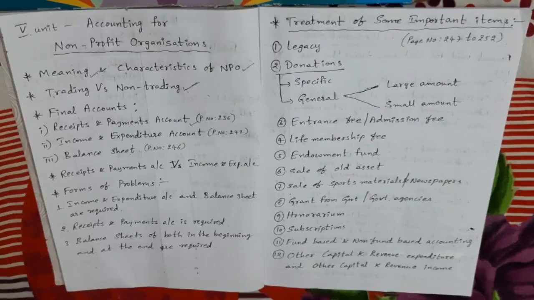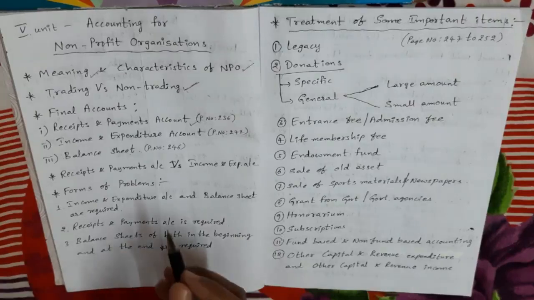So all the items come in receipts and payments account. These are the important features.